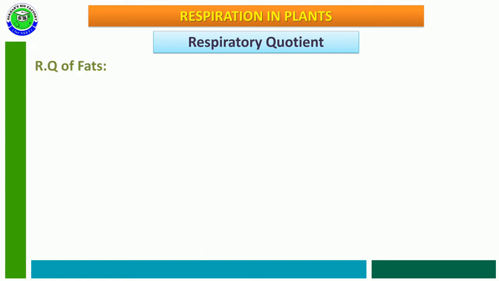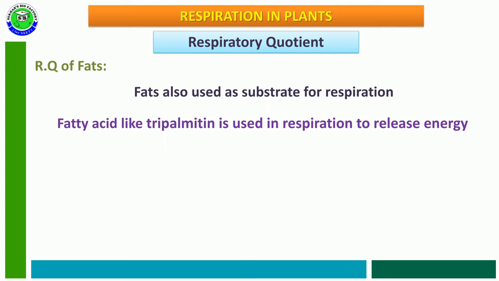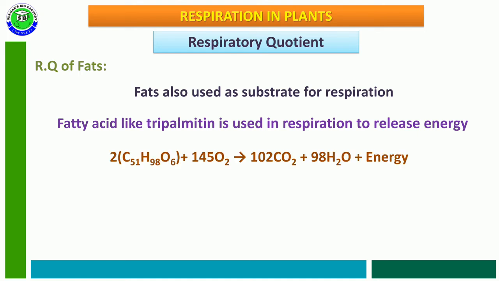RQ value of fats. Fats are also sometimes used as a respiratory substance in respiration. At this time, taking one of the fatty acids as an example, like tripalmitin, in respiration that can release energy, its respiratory formula is 2C51H98O6 plus 145O2 giving rise to 102CO2 plus 98H2O plus energy.